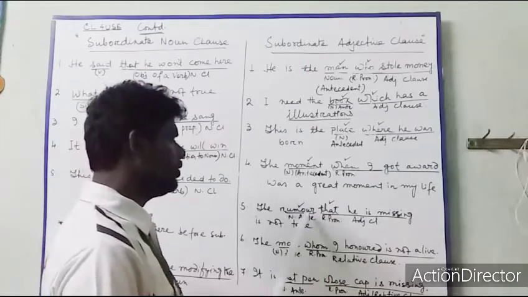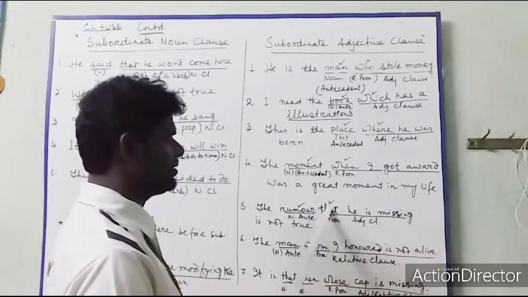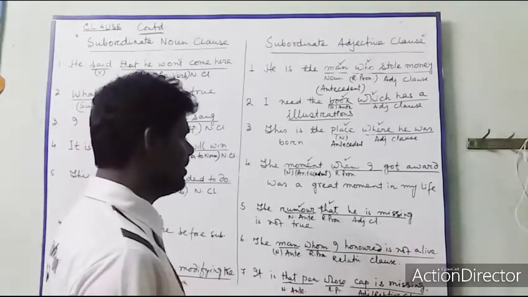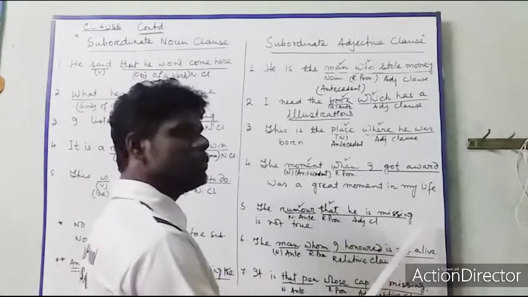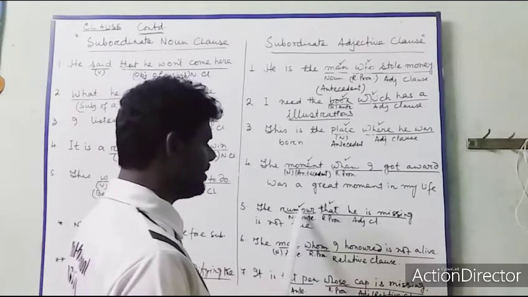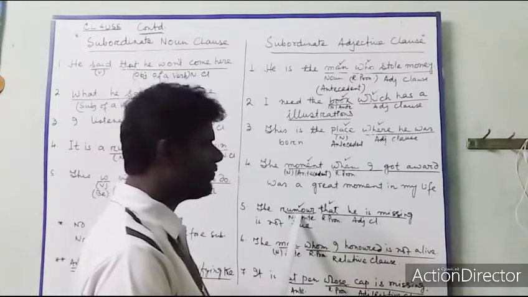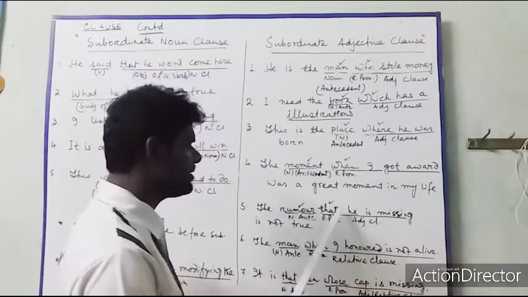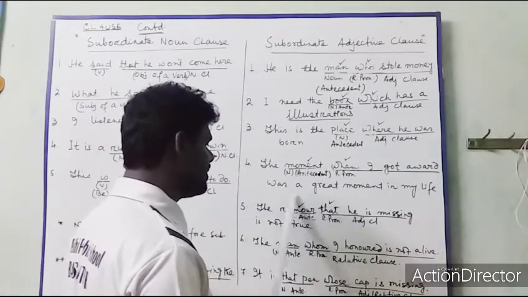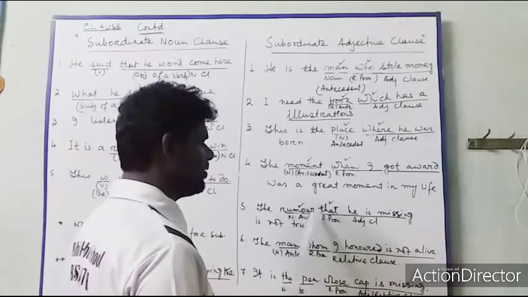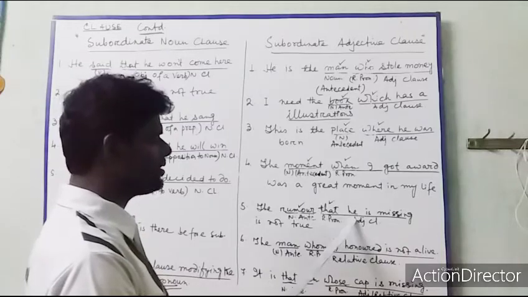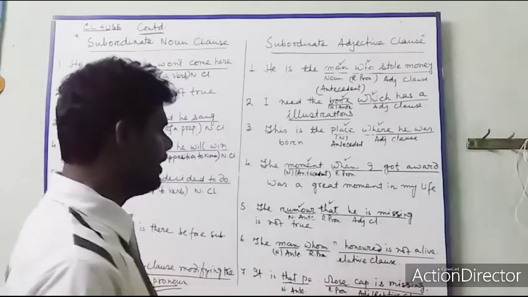Okay. The rumor is that... Rumor and that are the same thing. The rumor that he is missing, that is also a rumor, but the rumor is the antecedent and that is coming in place of rumor. Here that is a relative pronoun, and that he is missing is describing something about the rumor. This is an adjective clause because there is an antecedent.